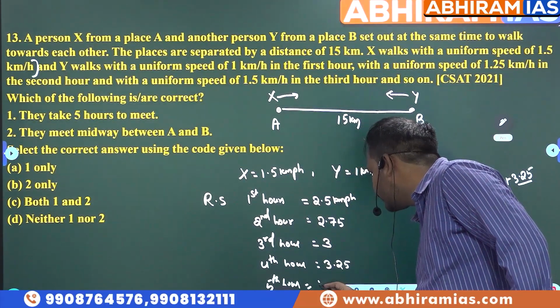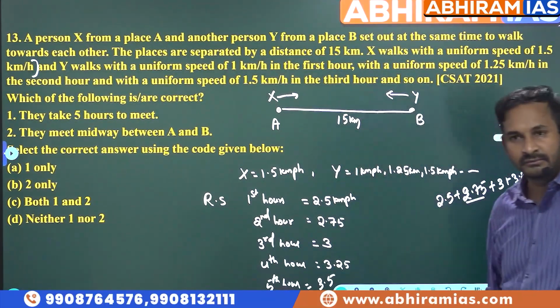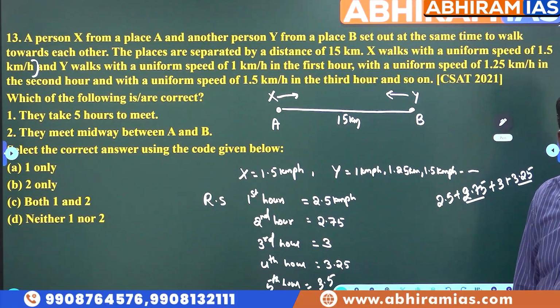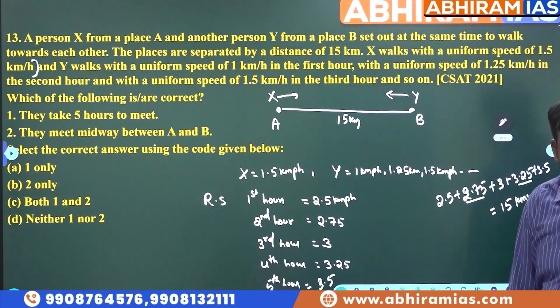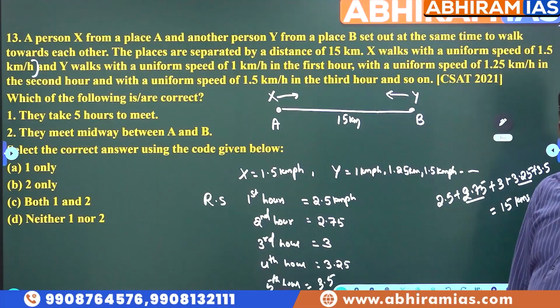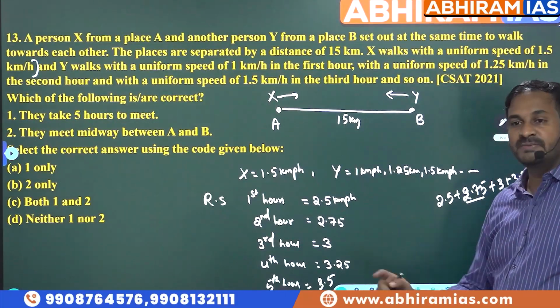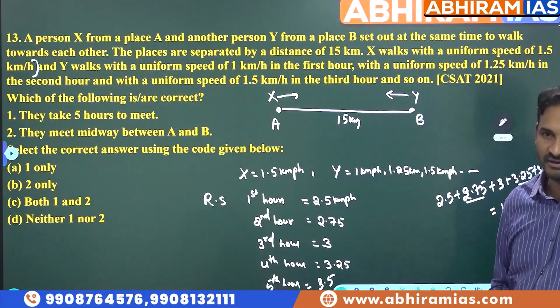In the fifth hour what will be the relative speed? 3.5. In the fifth hour relative speed will be 3.5. So that means plus 3.5. So that will be equal to what? 15 kilometers. That means both the persons will meet each other. Right? So the relative speed is here changing for every 1 hour.